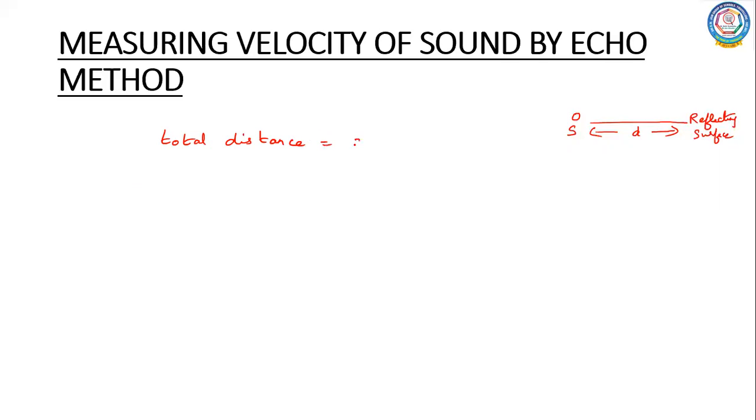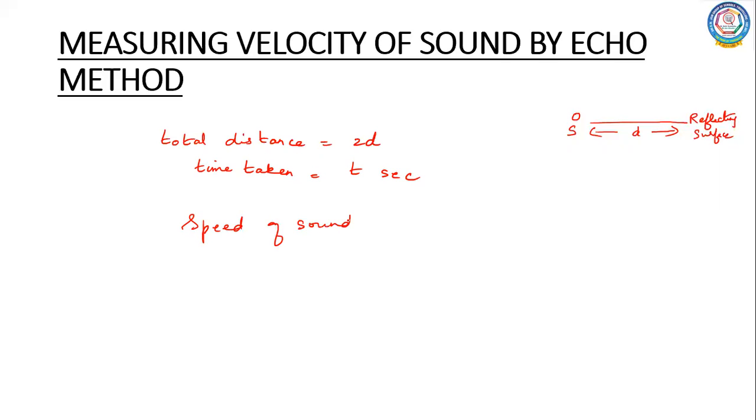Okay, it is taken as 2d. Now the sound pulse will travel a distance d, reach the reflecting surface and then come back. So the total distance covered will be 2d, and the time taken will be measured as t seconds. So I can calculate the speed of sound, or velocity of sound.